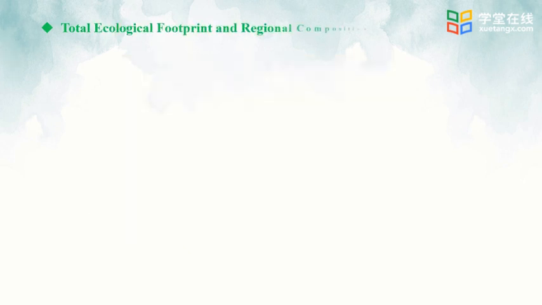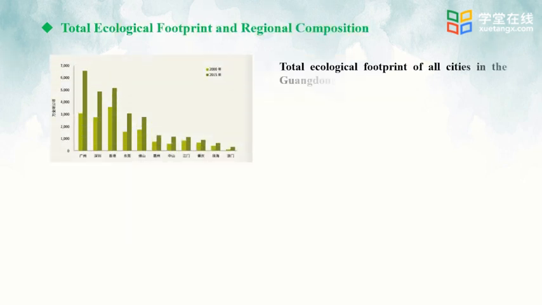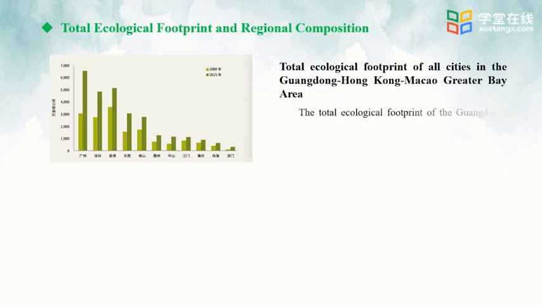In this figure, we may explain some concepts in more detail, namely total ecological footprint and regional composition of Guangdong, Hong Kong, Macau, Greater Bay Area. What is its total ecological footprint? According to distribution of the ecological footprint, what's the situation of all regions? This bar graph also showed the data in 2000 and that in 2015.